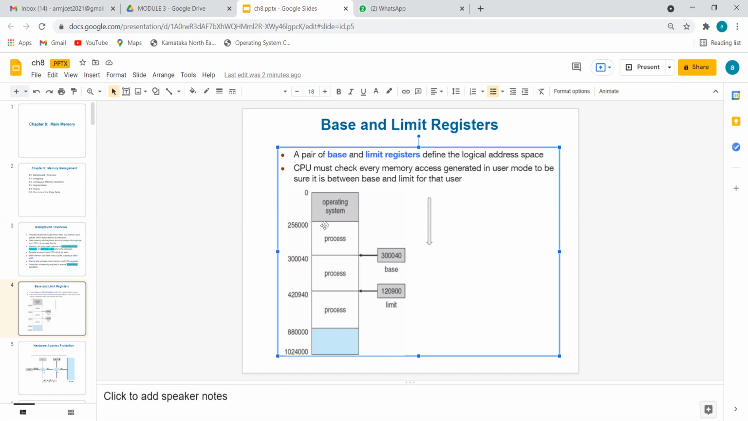Base means a process took some memory locations. What is its smallest starting value, and up to what has it taken? That difference, the magnitude, is called the limit. I will tell it again.